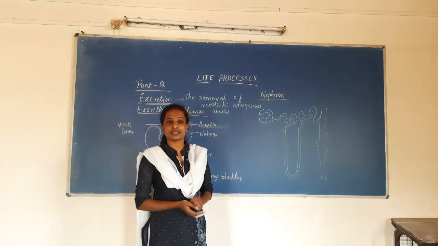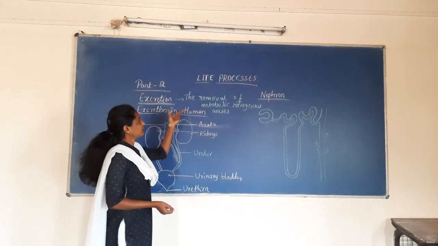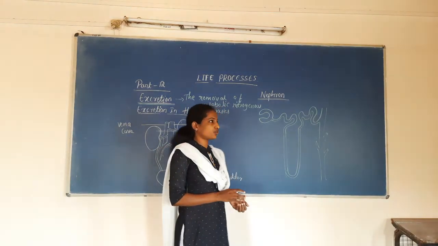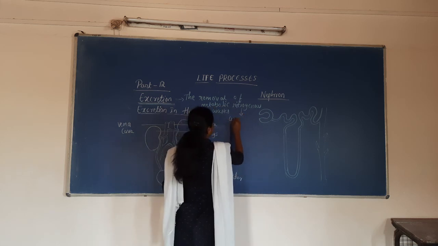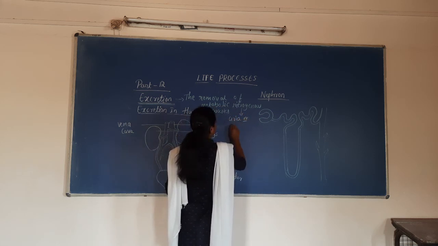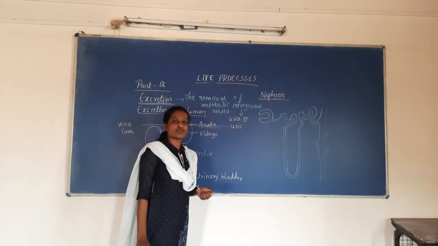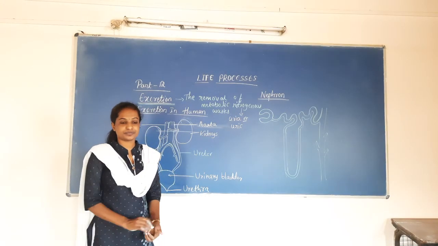So that is the difference. Excretion in human beings is the removal of metabolic nitrogenous waste, which may be urea or uric acid, removed from the body during the process called excretion.